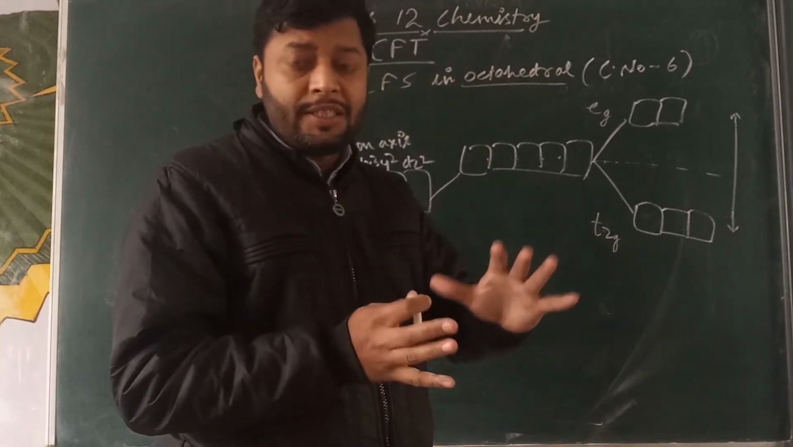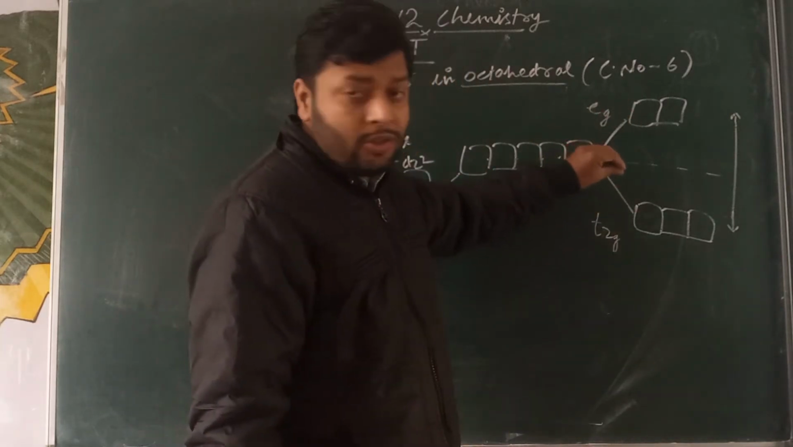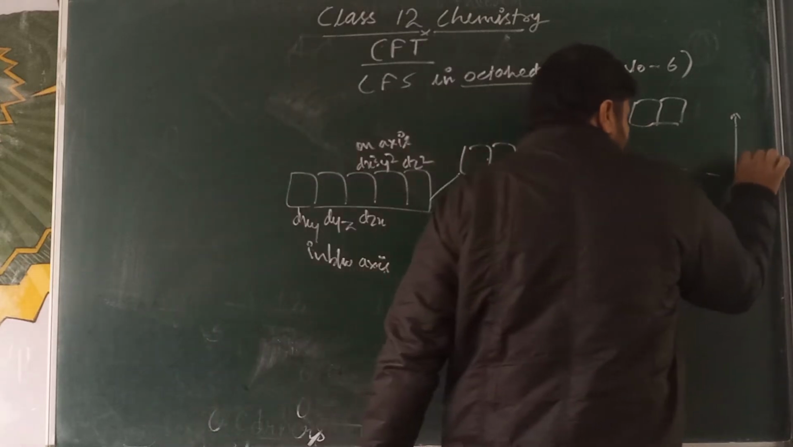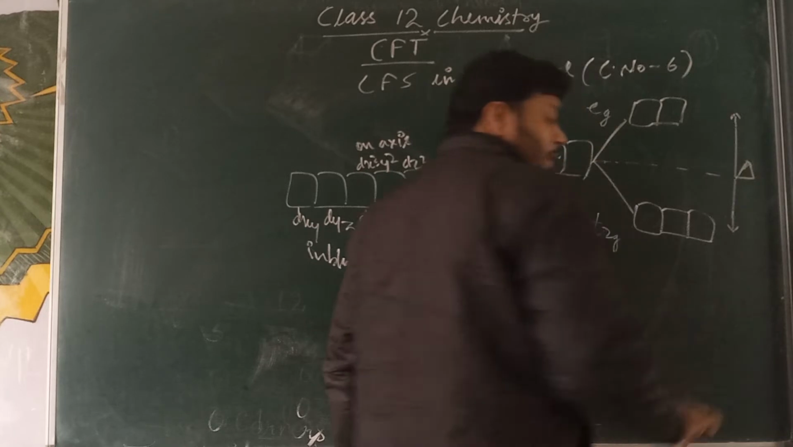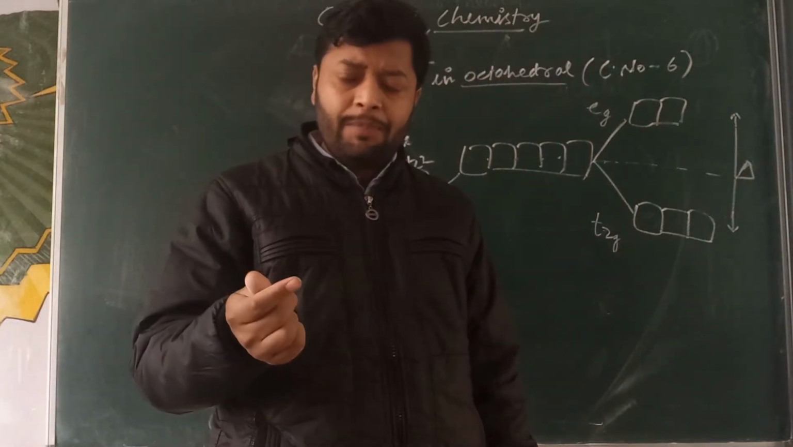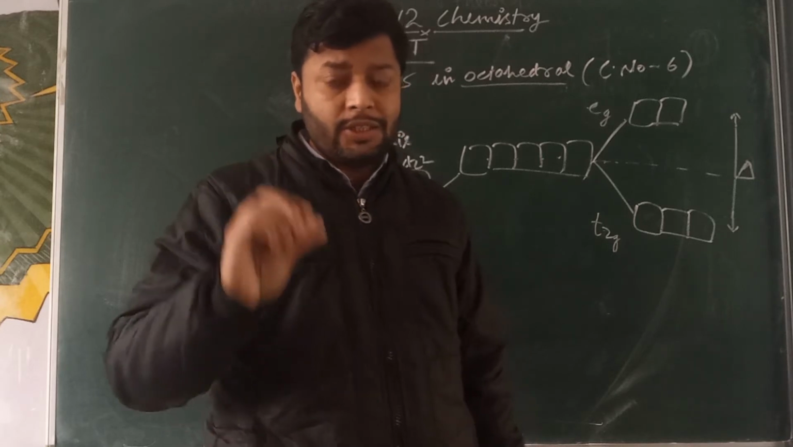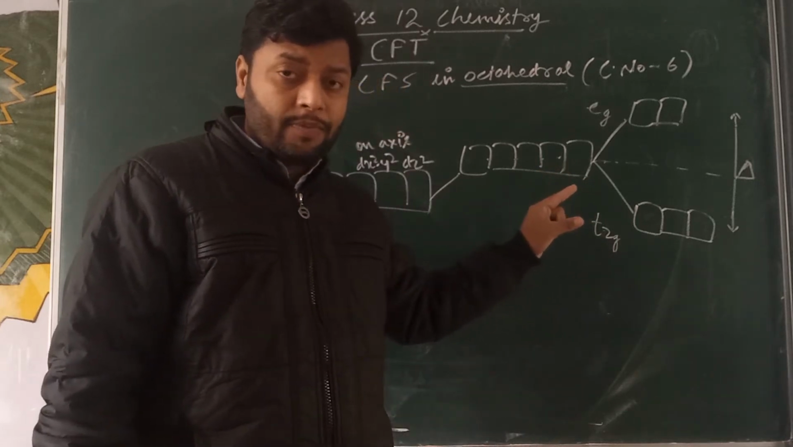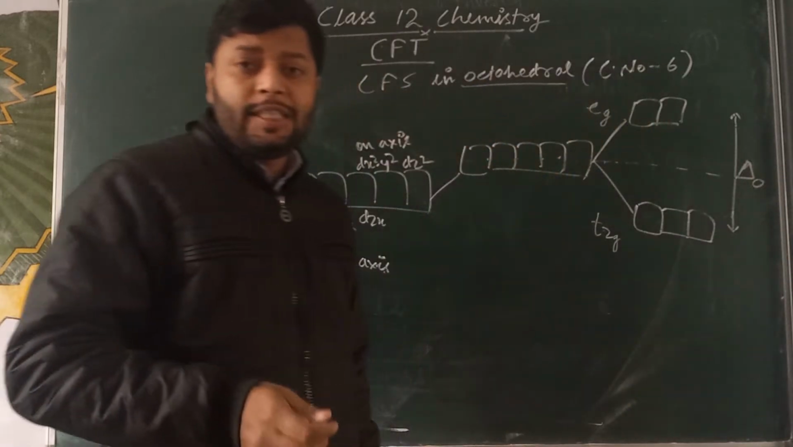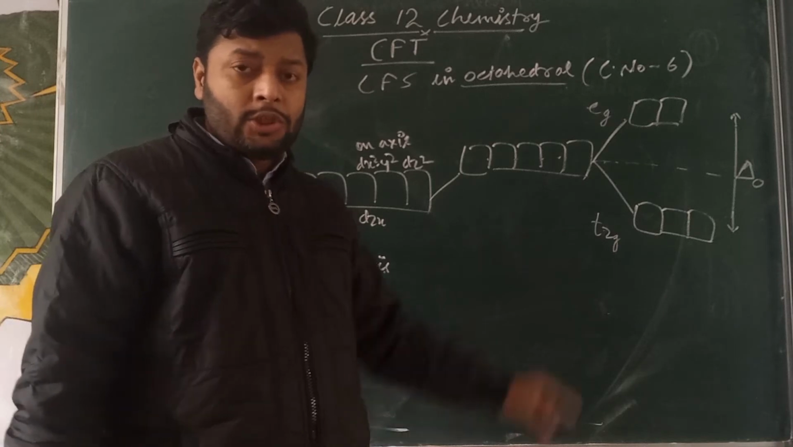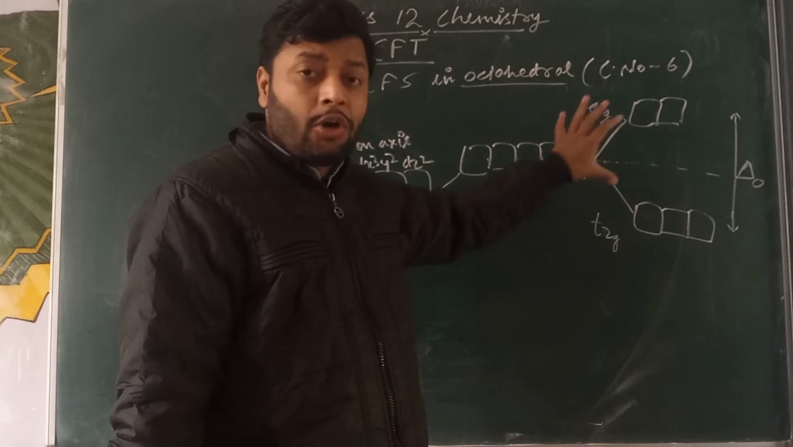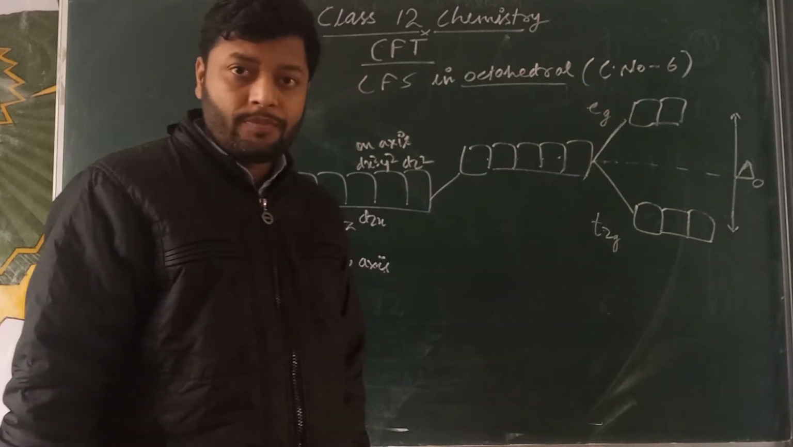The difference of energy among these orbitals, the difference in energy of the two different sets, is called delta. That is called crystal field splitting energy, sometimes crystal field stabilizing energy. This is called delta, and subscript O indicates it is for octahedral complexes. So the splitting difference between the two different sets is called delta O.